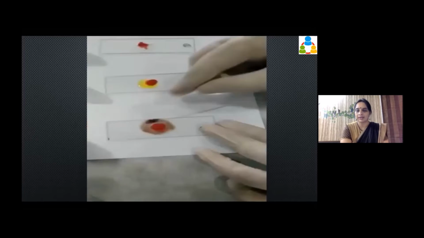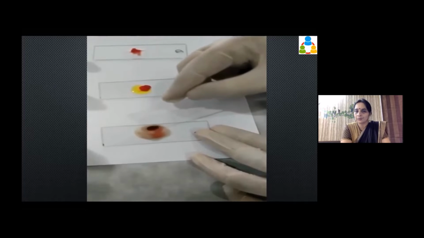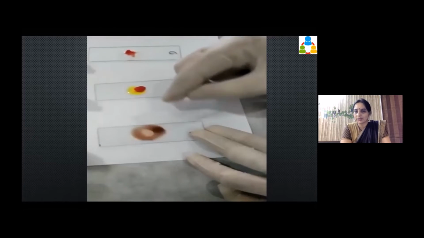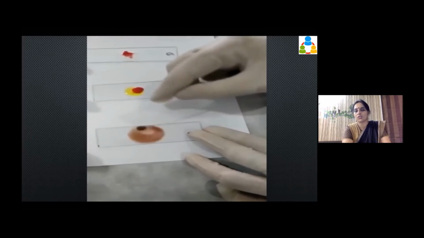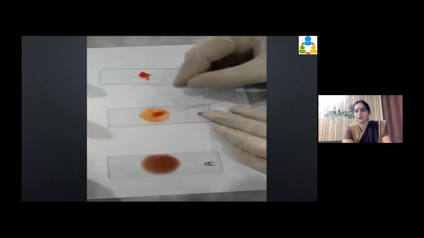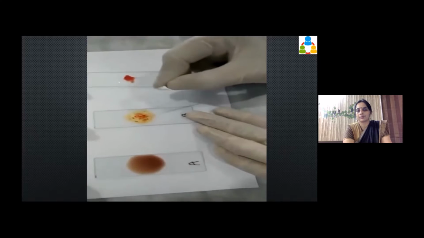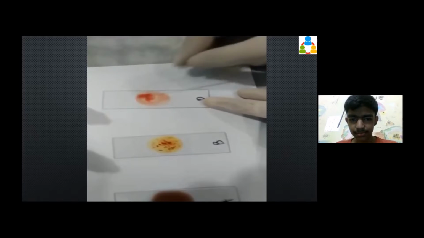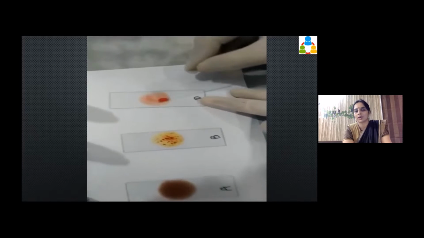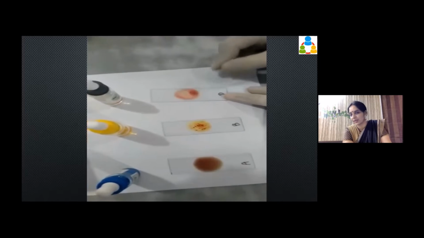And then they wait to watch what? They are mixing it together. What are they waiting to watch for? Tarun, what is it that they want to see? Agglutination. Yeah, agglutination. So there will be small clumps. Now you can already see in B there is precipitate. Can you see?